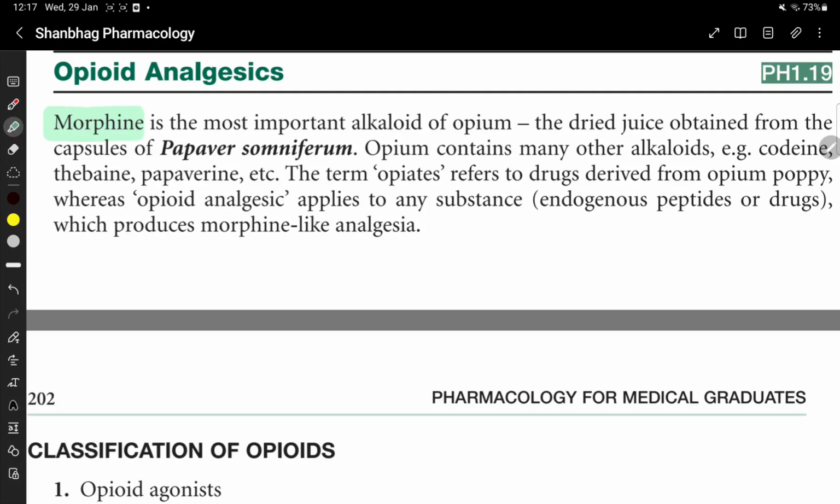Let's study about morphine. Morphine is an opioid analgesic. It is the most important alkaloid of opium. Opium is the dried juice obtained from the capsules of Papaver somniferum.